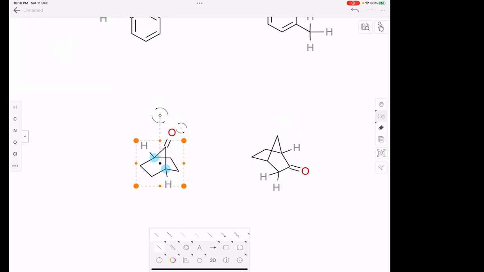So bridge carbons cannot acquire sp2 hybridization, because what will happen if bridge carbons acquire trigonal planar hybridization? It will break the bridge, right? So that's why the first compound cannot show tautomerism, whereas the second compound will show tautomerism at this carbon. These two hydrogens will participate. This cannot participate because it is from a bridge carbon. Okay, clear?